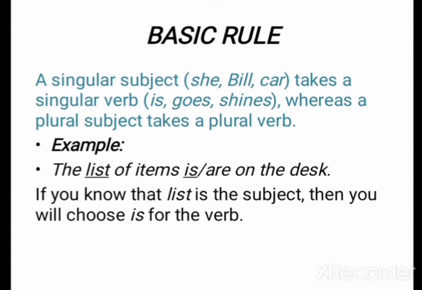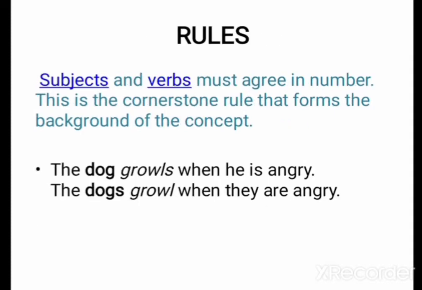The second rule: subjects and verbs must agree in number. This is the cornerstone rule that forms the background of the concept. For example, the dog growls when he is angry. The dogs growl when they are angry. In the first sentence, we can notice that the dog is singular and the verb agrees with that. In the second sentence, the subject is plural, so we choose a plural verb.